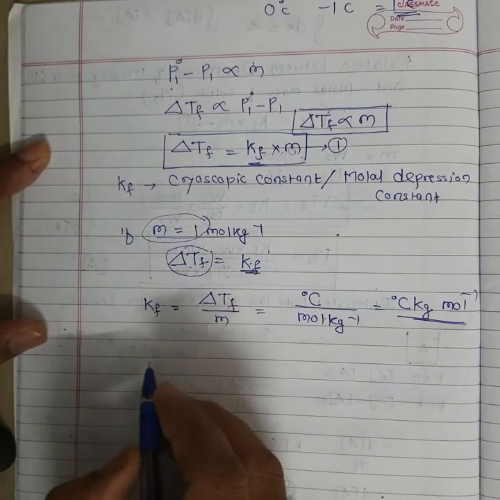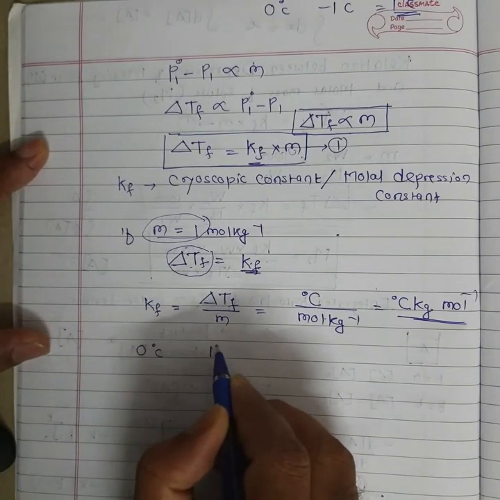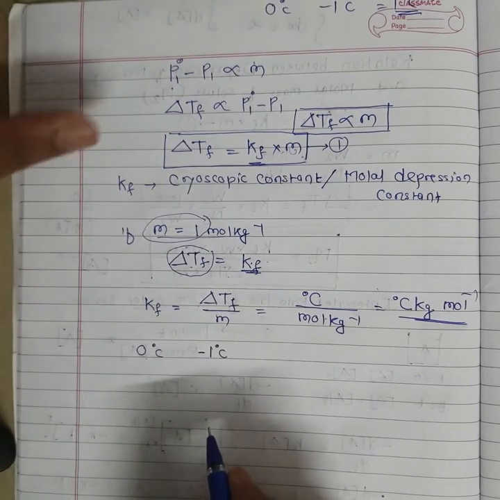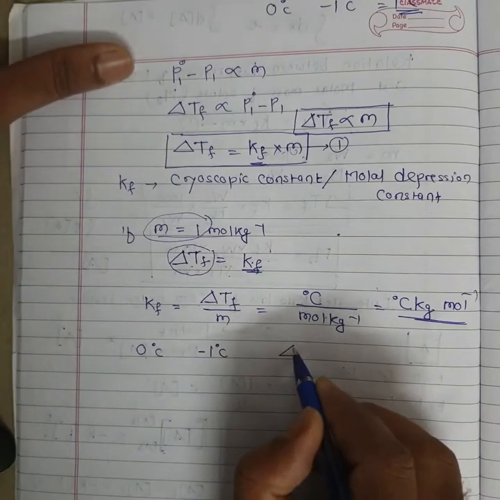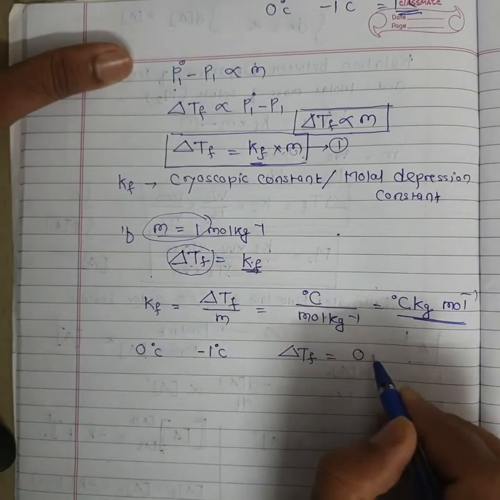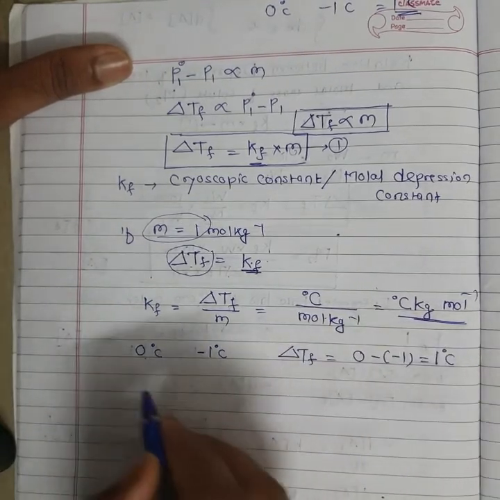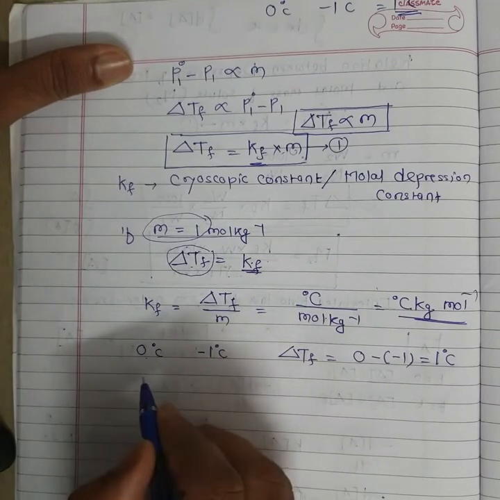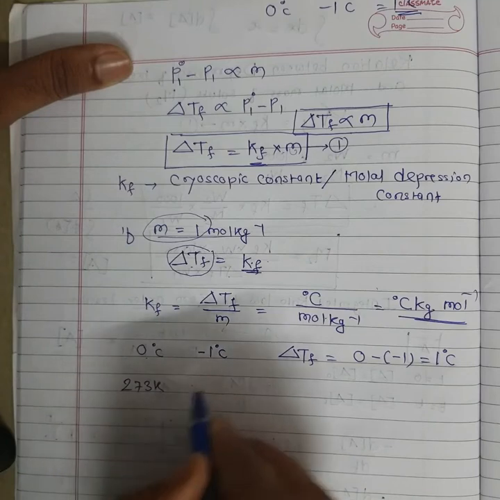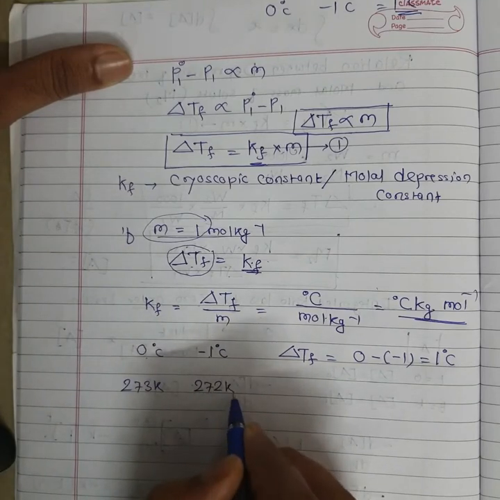Plus one more thing: if freezing point decreases from 0 degree to -1 degree, the change in freezing point is 0 minus -1, which is 1 degree Celsius. But class, if I convert degree Celsius into Kelvin, 0 degree Celsius is 273 Kelvin and -1 degree Celsius is 272 Kelvin.